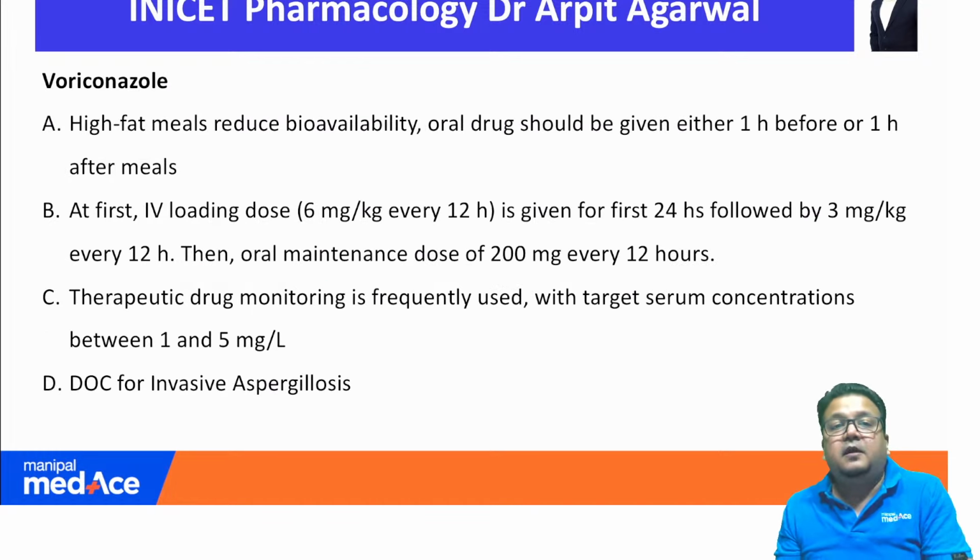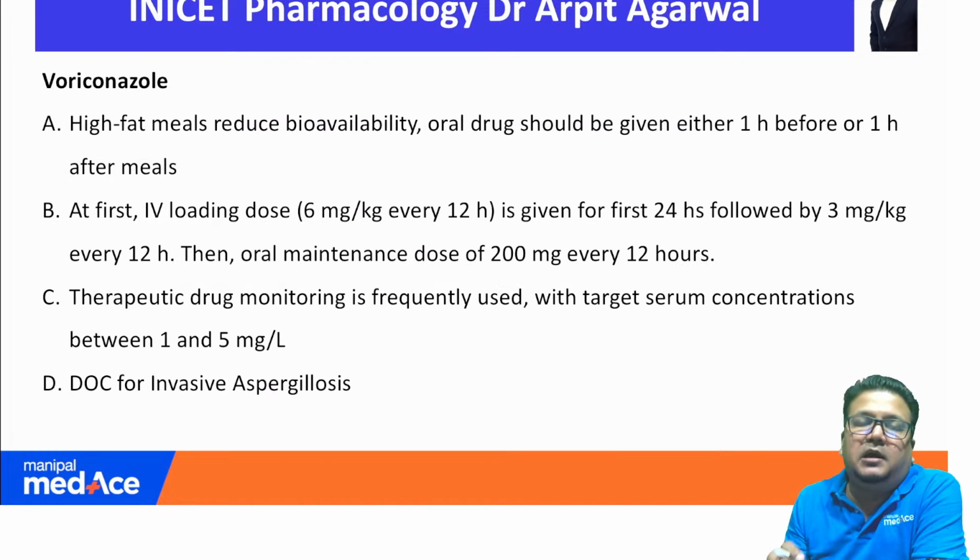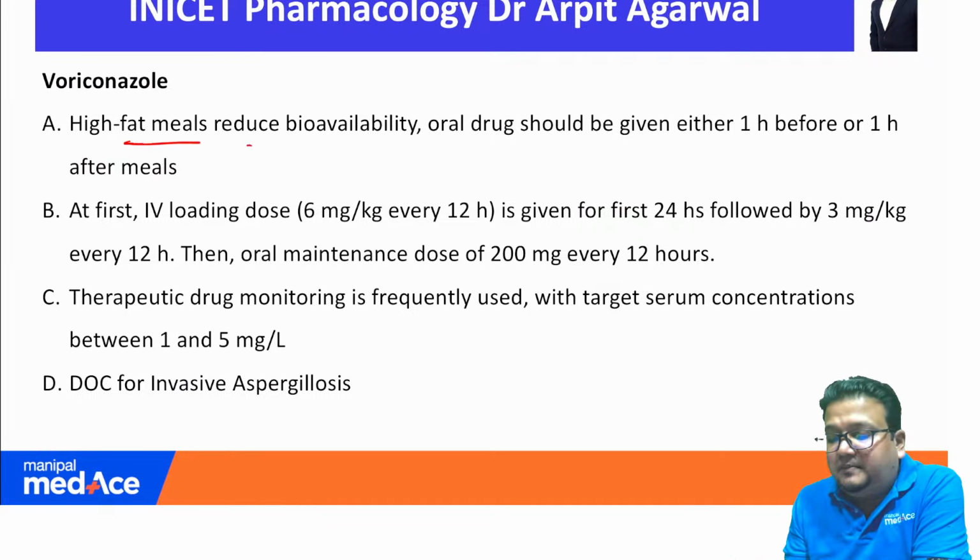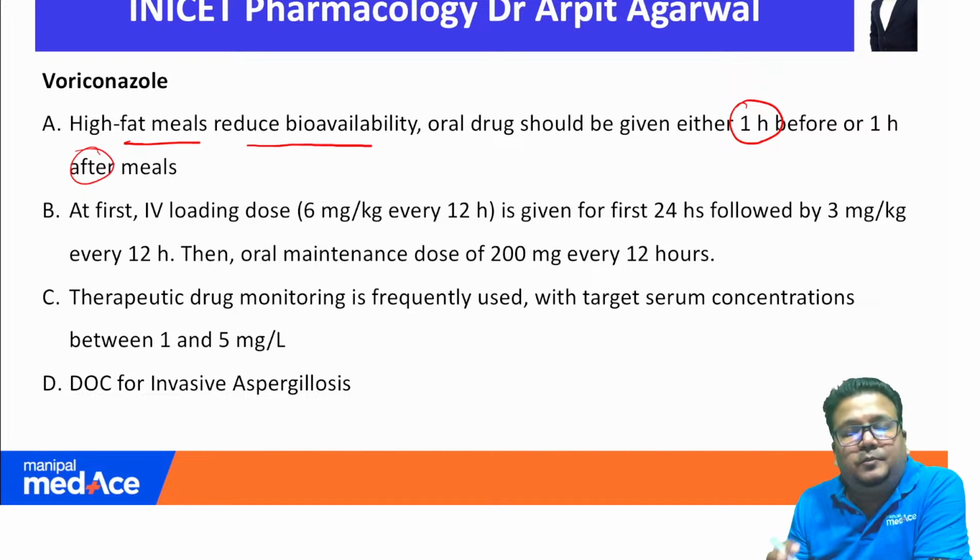So let us see. This question has been taken line by line from Goodman and Gilman. I'll show you what is written. Voriconazole: fatty meals reduce the bioavailability, so the drug should be given either 1 hour before or 1 hour after meals, ideally on an empty stomach. You start the dosing IV at 6 milligram per kg every 12 hours, so there is a loading dose.